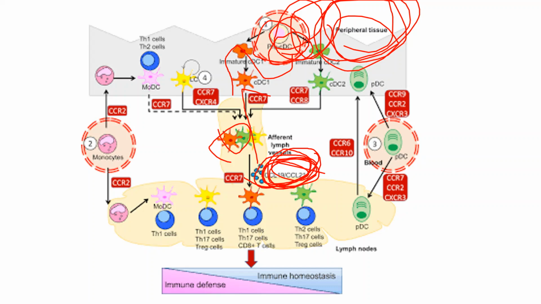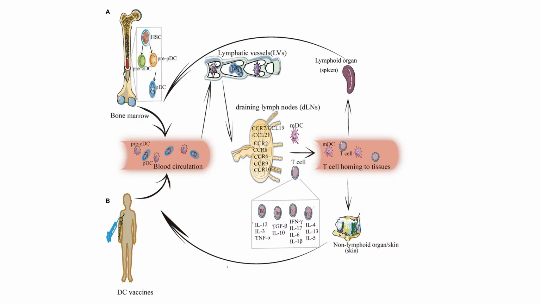After that interaction, it will go into the lymph node. We can see that it will bind with the T helper cells and move to the lymph nodes. So these interactions are very important.